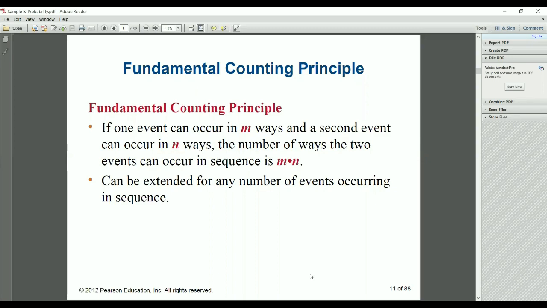So if the event can occur in m ways and the second event can occur in n ways, the number of ways the 2 events can occur in sequence is m into n. This can be extended for any number of events occurring in sequence.